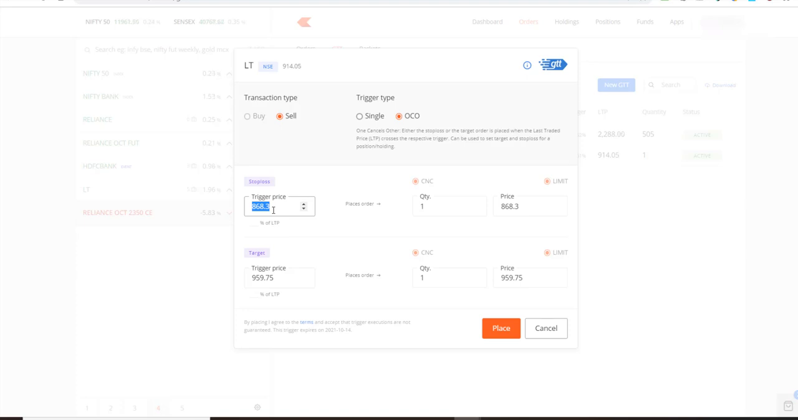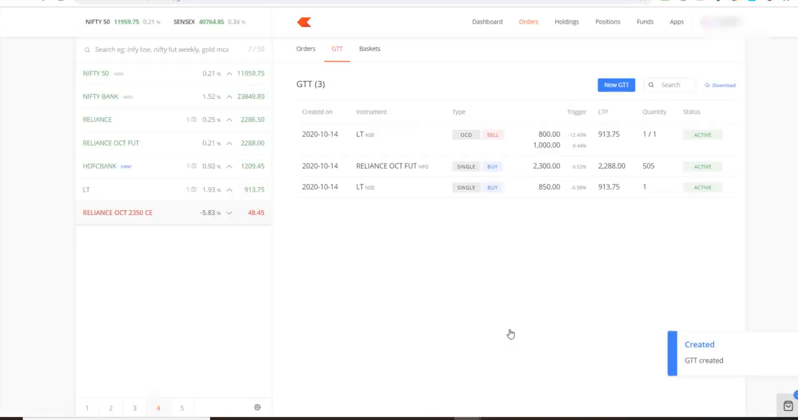And now we want to put a sell order here, and we also want to put a stop loss order. So let's say we don't want to incur any loss here, so we put a trigger price at 800. Let's say in case it starts to fall, then we would like to exit at 800. So we specify the quantity and the price. Trigger price and the price can be the same, and at the same time I would also like to put an order for exit as well. So I put 1,000 here. My target is 1,000. The moment it reaches 1,000, it will get executed.